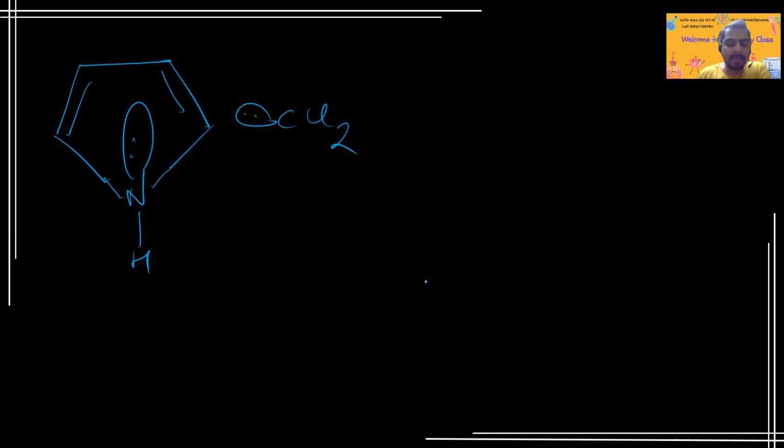So again on this page, we have two pi bonds, and this pi bond is going to open. What happens? This pi bond will attack the carbene, and then this lone pair will fall over the sigma bond and form a pi bond.